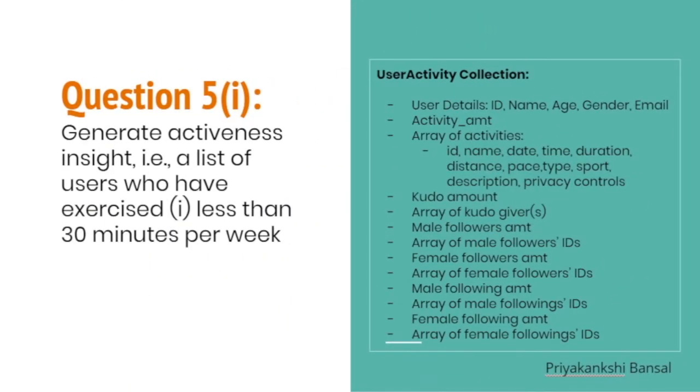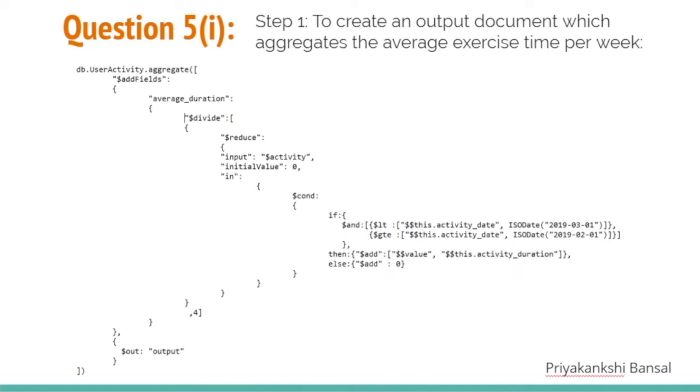Question 5, part 1 requires us to create a list of users who have exercised for less than 30 minutes per week. In order to do this, we will be using the aforementioned user activity collection. However, this collection does not include a field for average exercise time per week. In order to find out the average exercise time per week per user, we decided to create a new table, which was called output. And we used this code to do it, where we added a field called average duration,